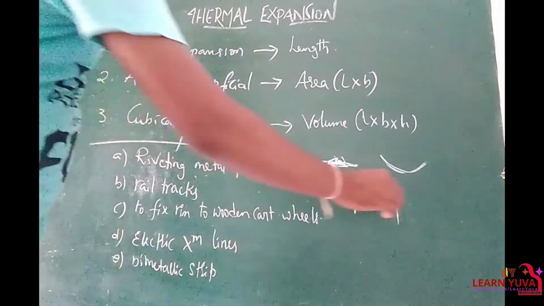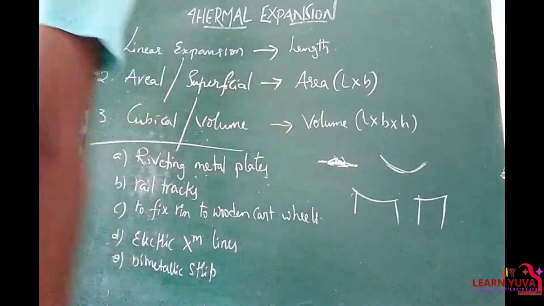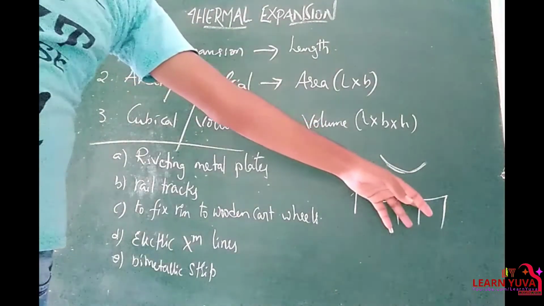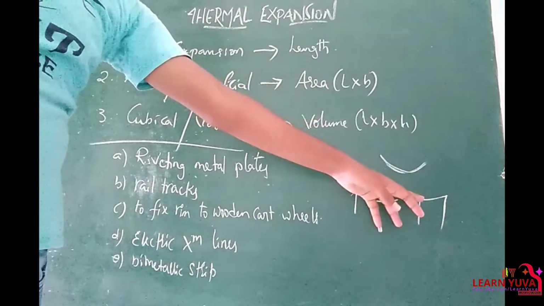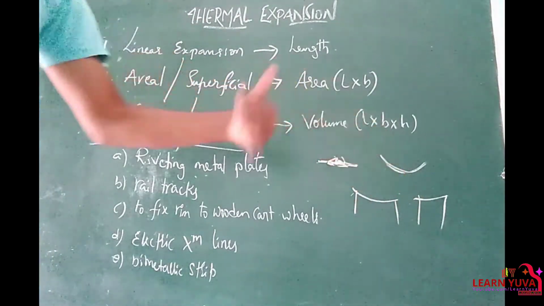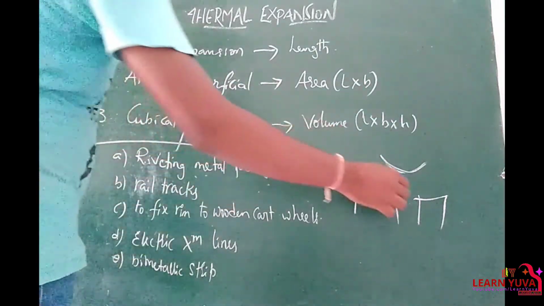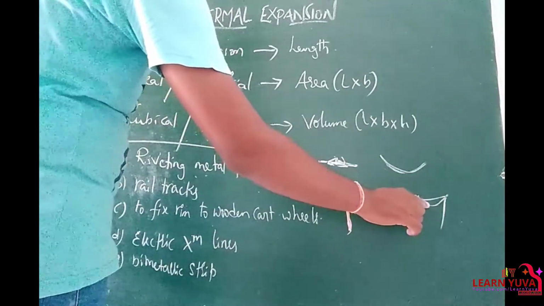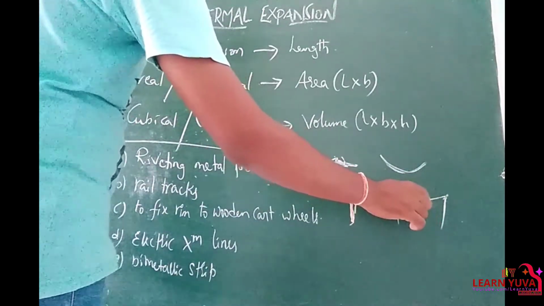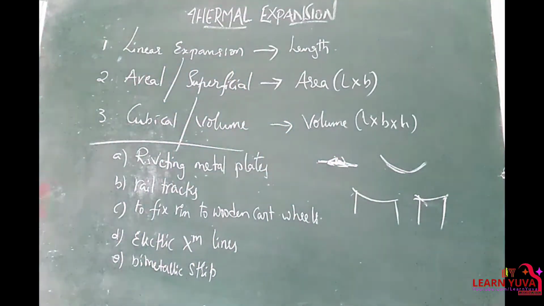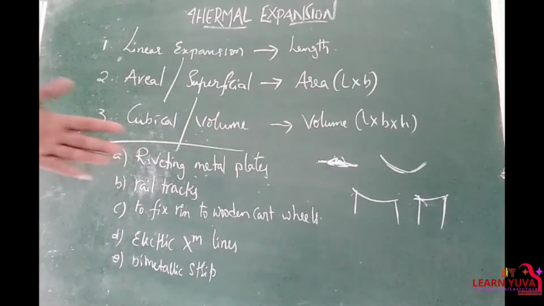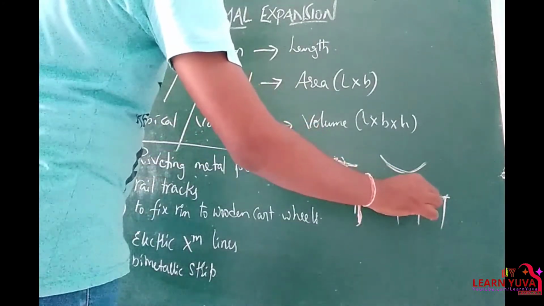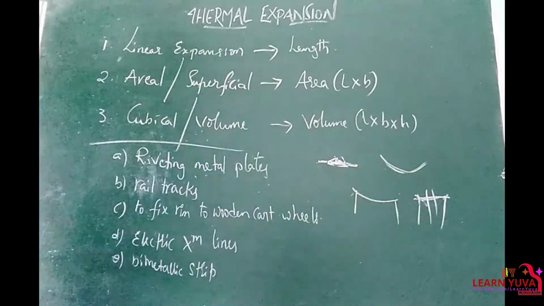If we fix it very tightly like this, in summer seasons there is no problem, because the object receives heat and expands, so it may expand like this. But in winter seasons, as we already fixed it very tight, and substances contract on cooling, these wires contract and there is a breakage at some point.